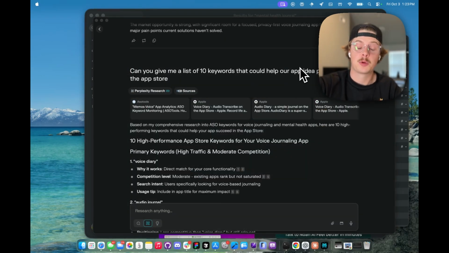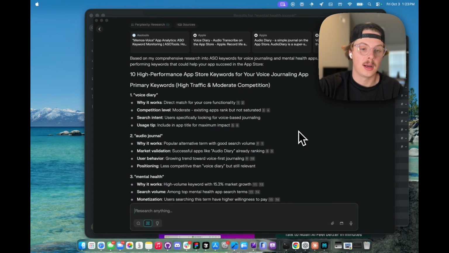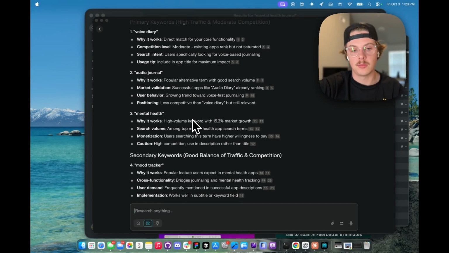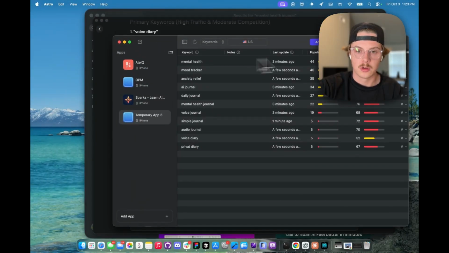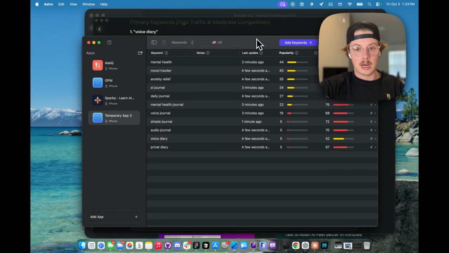Okay, so I've gone ahead and asked Perplexity for a list of 10 keywords that could help our app idea perform well in the App Store. And it's given me a list and some information of why these would be good keywords or why maybe to not use some of them. And I've gone and entered them into Astro. So I'm going to identify what might be most helpful here.